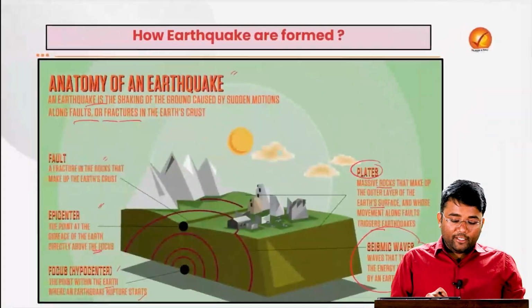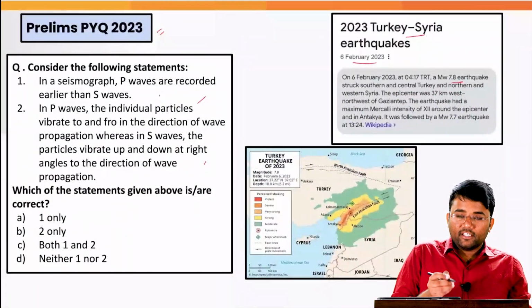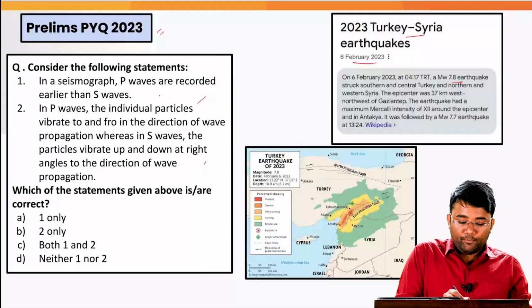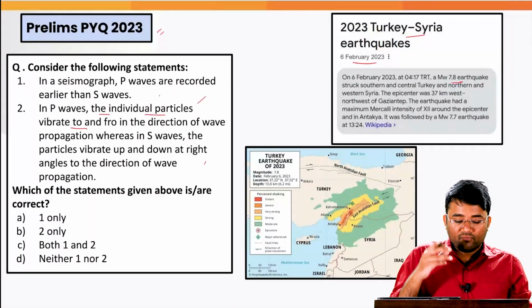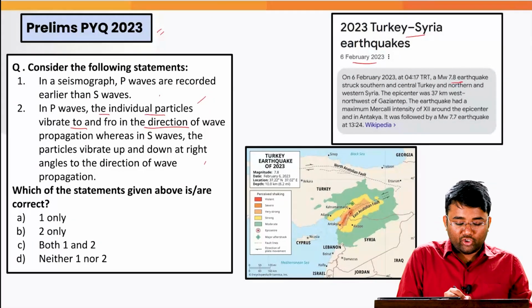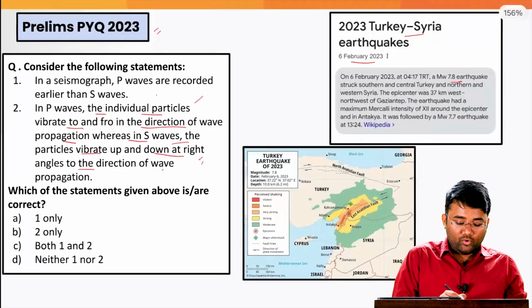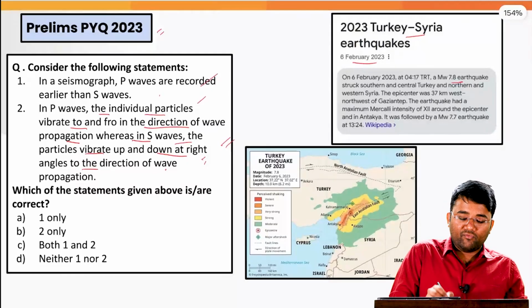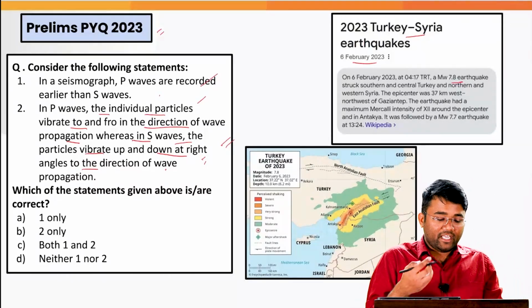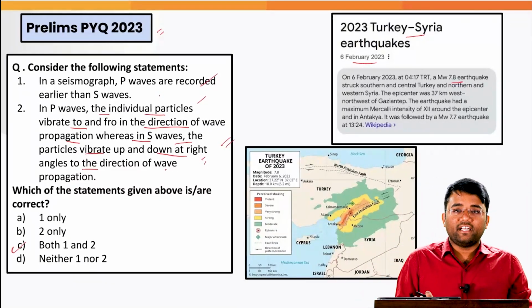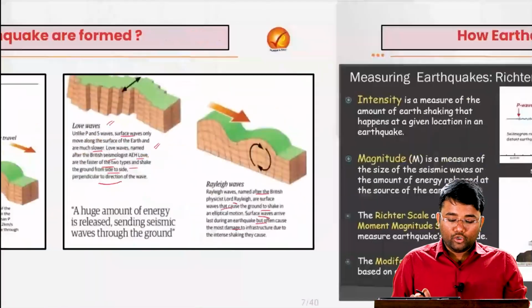And now we will try to solve this question of the 2023 prelims examination: in P waves the individual particles vibrate to and fro in the direction of wave propagation, whereas in S waves particles vibrate up and down at an angle to the direction, that is perpendicular. So the second option is correct, and obviously in the seismograph P waves are recorded earlier than the S waves. So the correct answer is C, both 1 and 2.